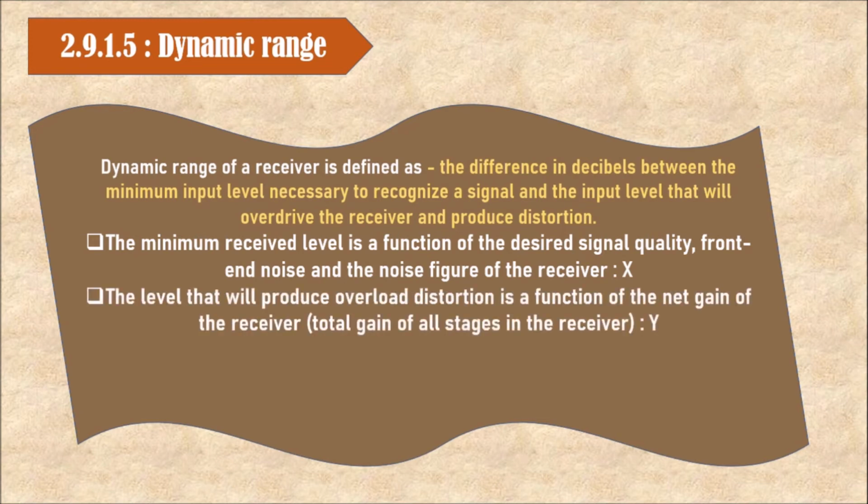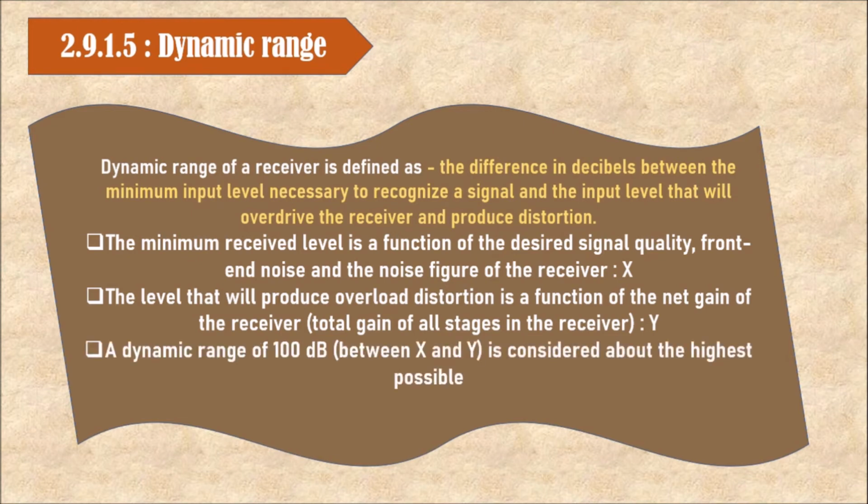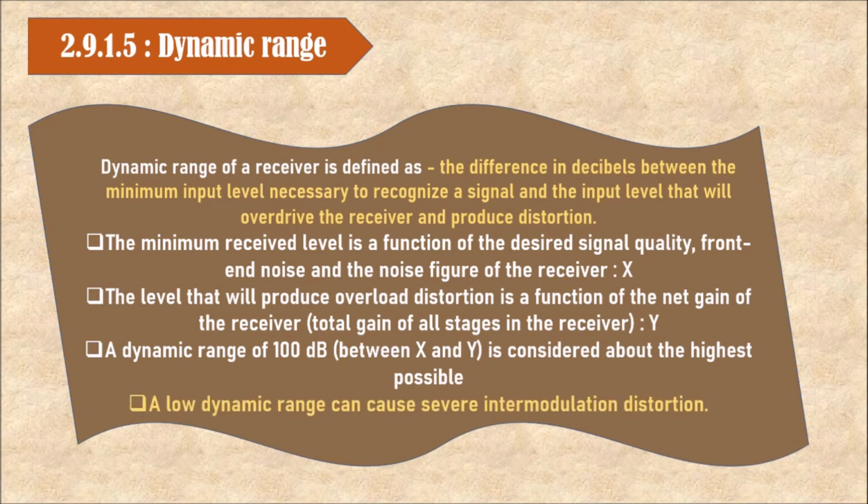The level that will produce overload distortion is a function of the net gain of the receiver, the total gain of all stages in the receiver, called Y. A dynamic range of 100 dB between X and Y is considered about the highest possible. And last, a low dynamic range can cause severe intermodulation distortion.